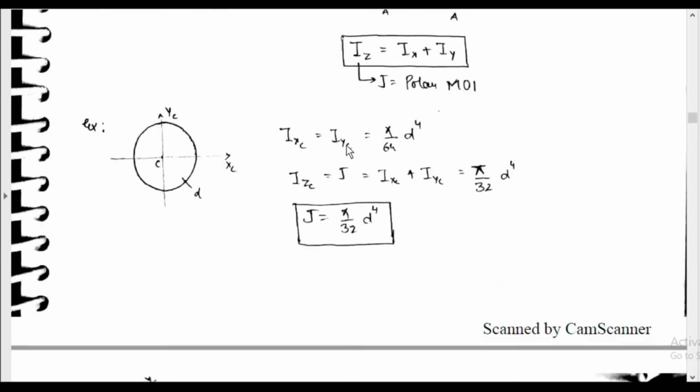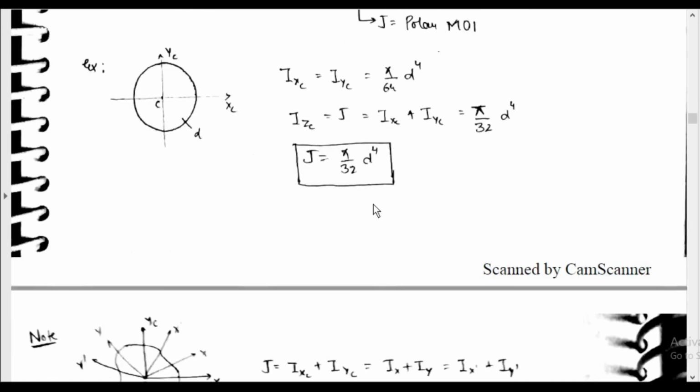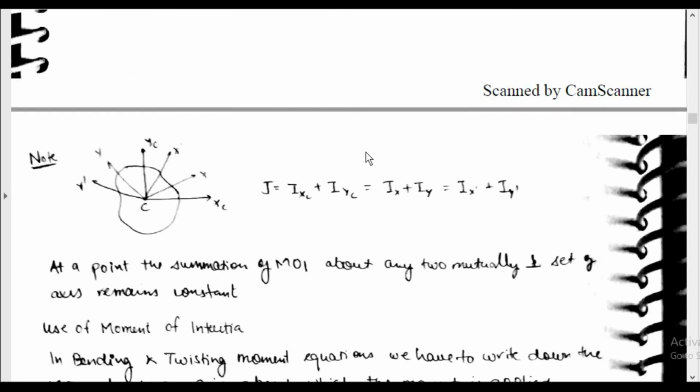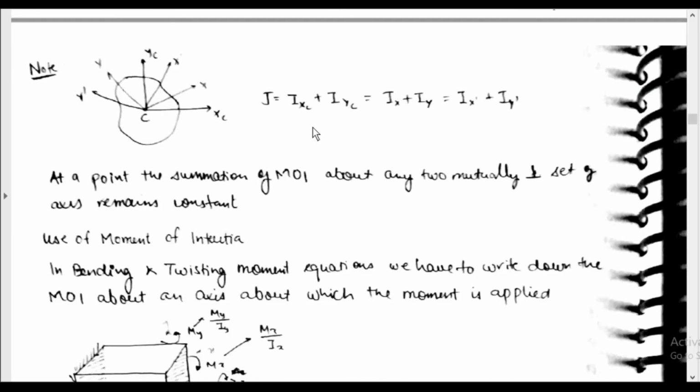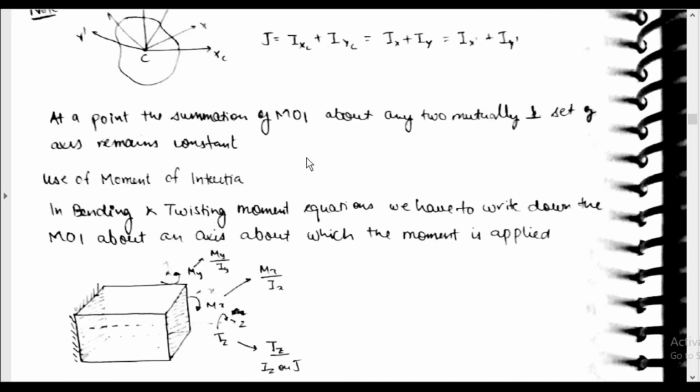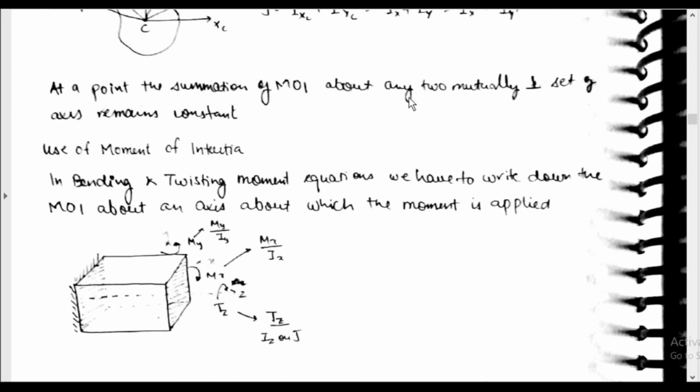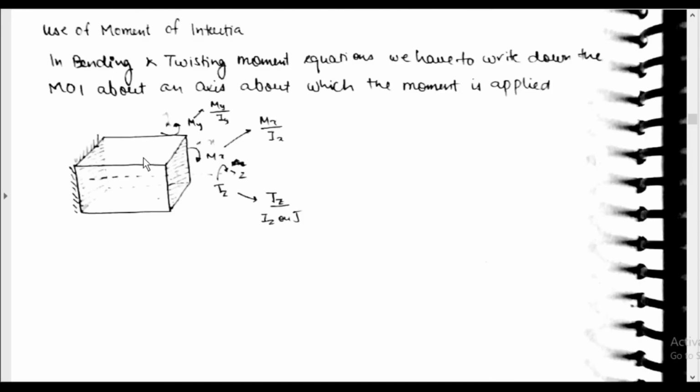For a circle, Ix is equal to Iy is equal to pi by 64 d power 4. Izc is equal to J is equal to Ixc plus Iyc, which is equal to pi by 32 d power 4. So J is equal to pi by 32 d power 4. J is equal to Ixc plus Iyc. Similarly, for another two perpendicular axes, it will also be the same: Ix plus Iy is equal to Ix dash plus Iy dash. At a point, the summation of moments of inertia about any two mutually perpendicular sets of axes remains constant.